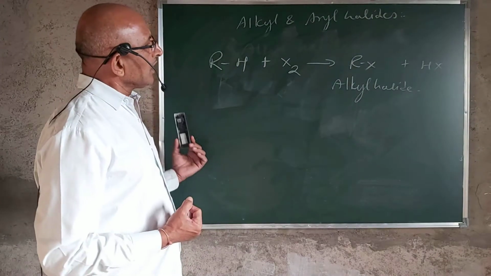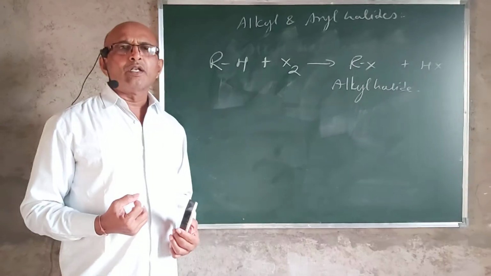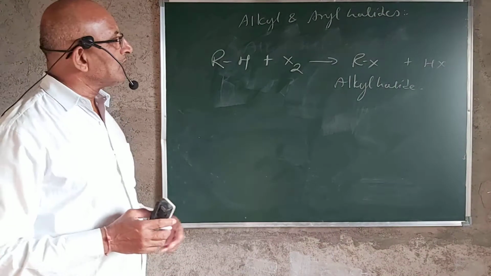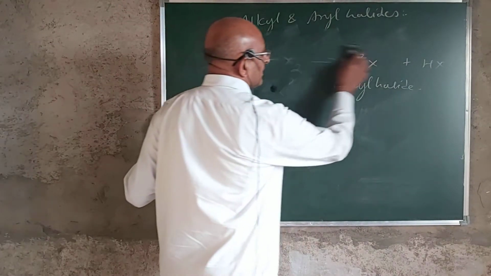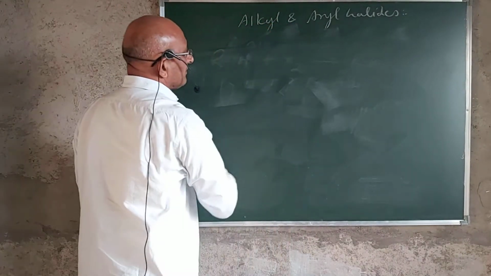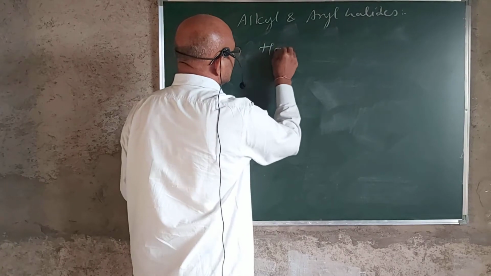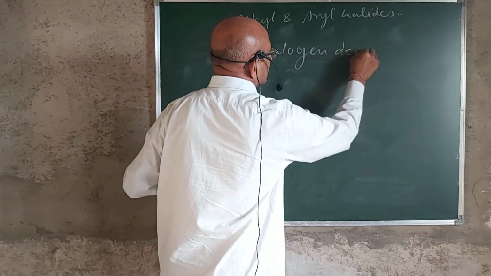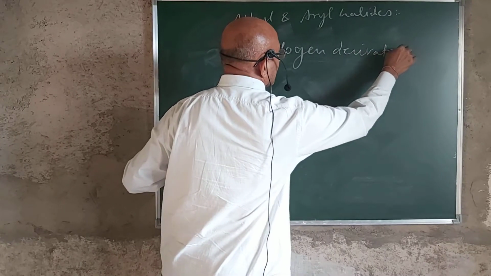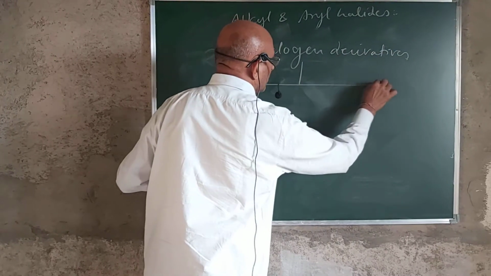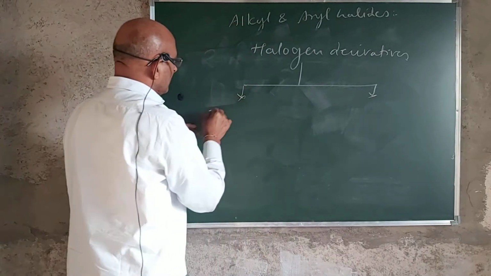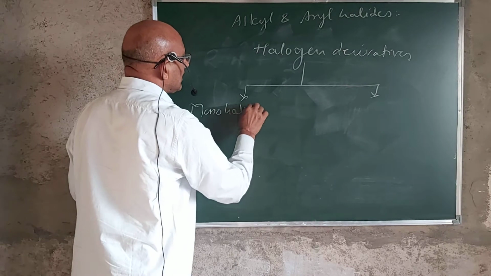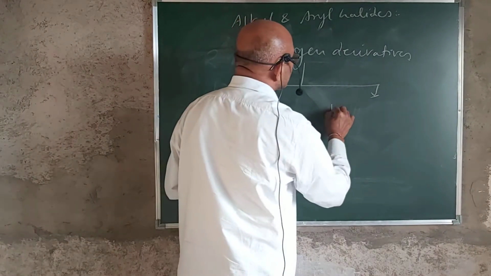Depending upon the number of halogen atoms present in a molecule, they are classified. We will see in general the classification of halogen derivatives. Halogen derivatives are classified as monohalogen derivatives and polyhalogen derivatives.